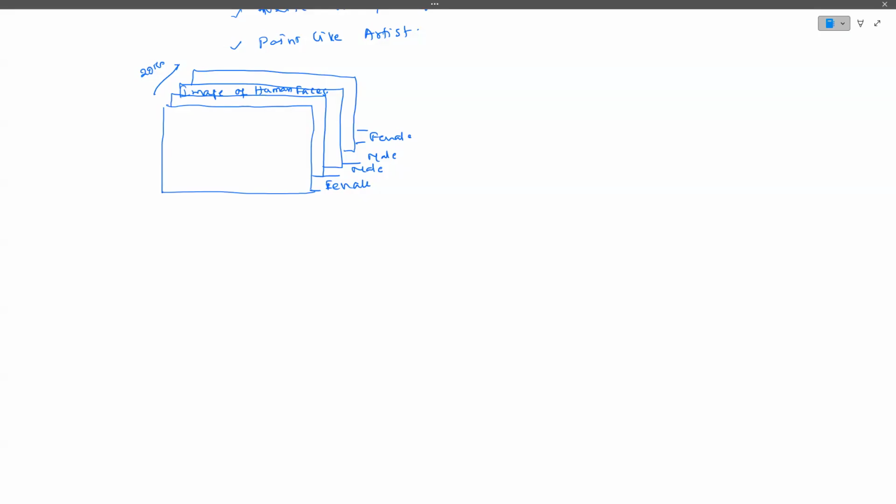We are giving it to machines. Machines are computers, and they are going to learn something from these images. They will learn how a female face looks like and how a male face looks like. They will study how to differentiate them. So how can you differentiate a male and a female? Machines are going to learn from the images and try to differentiate. That means they will learn how to differentiate a male and a female. This is what the machine is going to learn from these images.